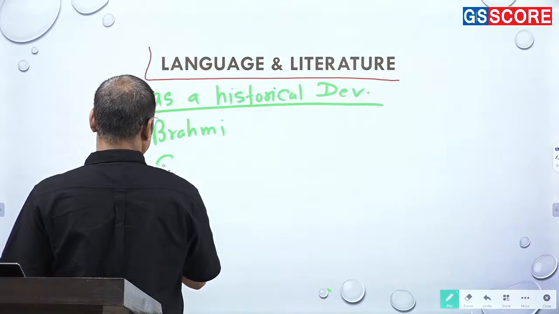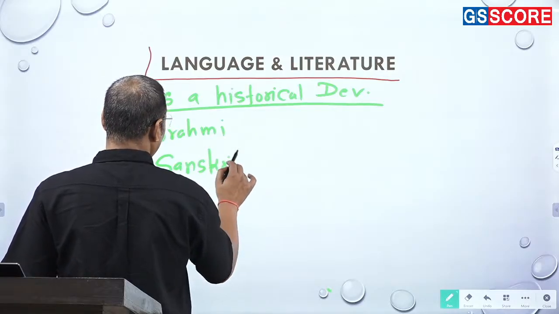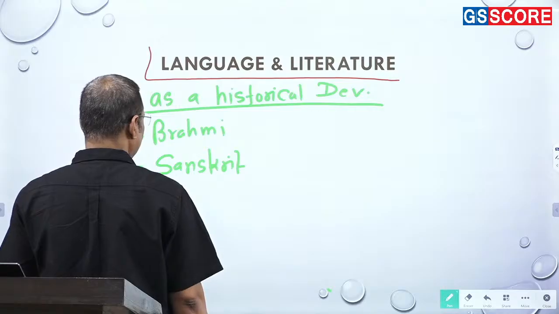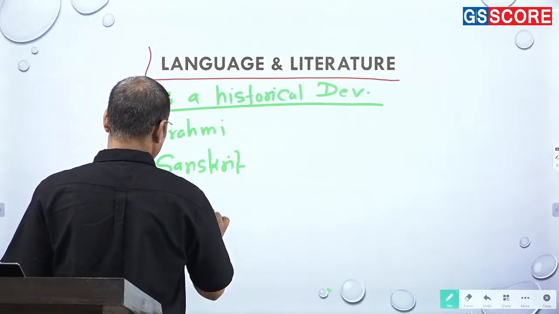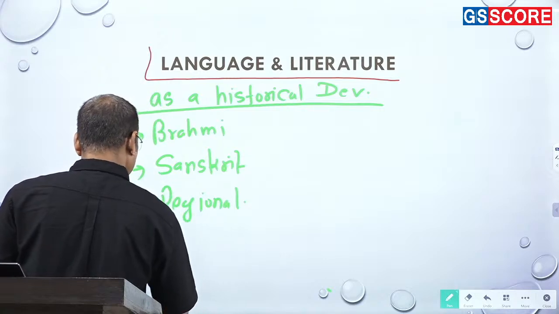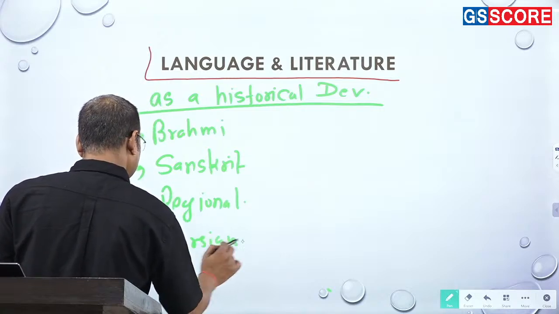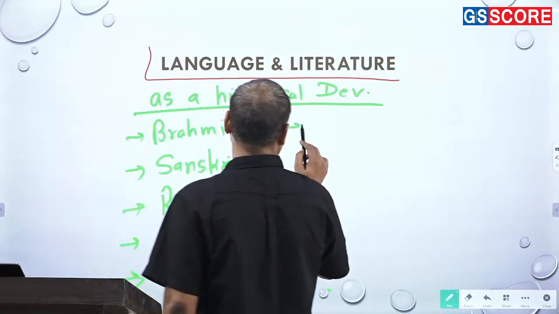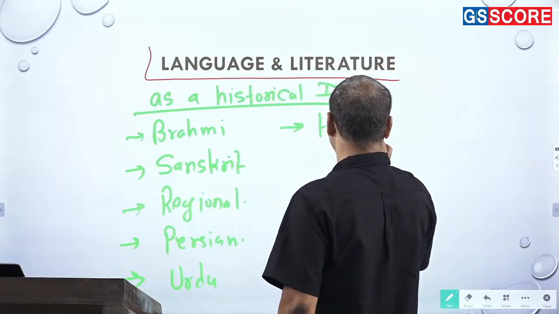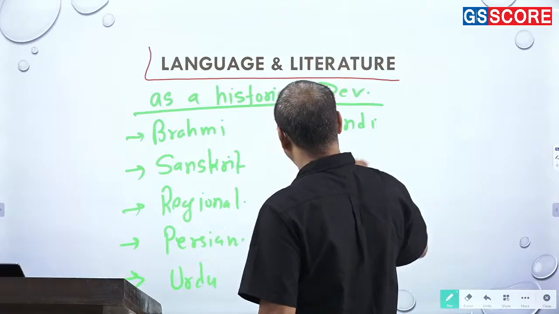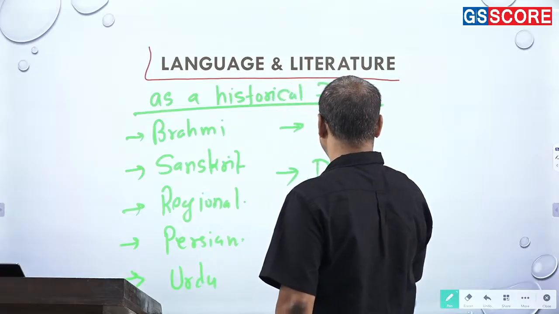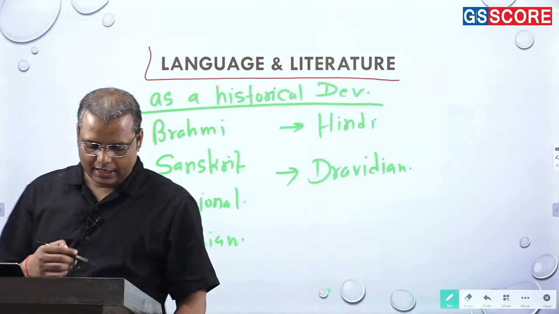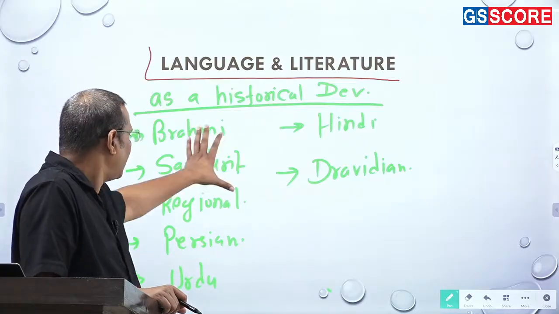There are lots of controversies regarding Sanskrit these days, whether it is an Indian language or a borrowed language, right? So it is very controversial these days. So Sanskrit is there. Then it comes to the regional languages. Then it comes to the coming of Persian. Then it comes to Urdu. Then again the Khadi Boli, or let's say Hindi. So if you see the development, in between you can keep the Tamilian or the Dravidian languages also.